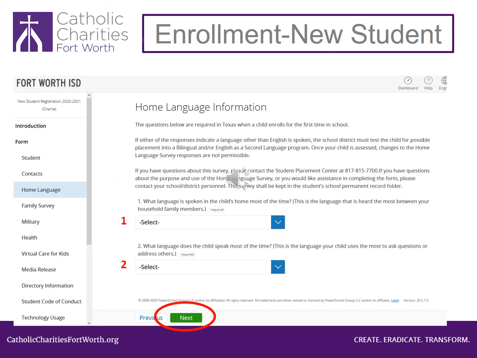This page wants to know 2 things. Number 1, click on the blue arrow and select the language that is spoken at your home most of the time. Look at number 2. Click on the blue arrow and select the language your child speaks most of the time. This is very important. Click the green Next button at the bottom of the page when you are done.